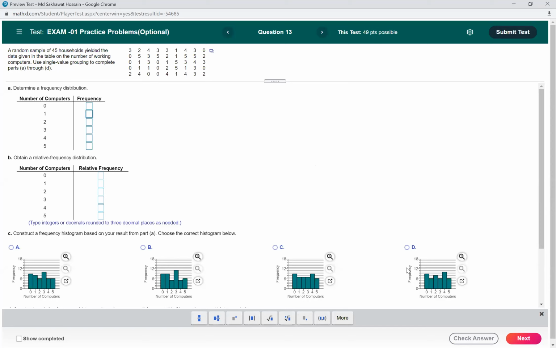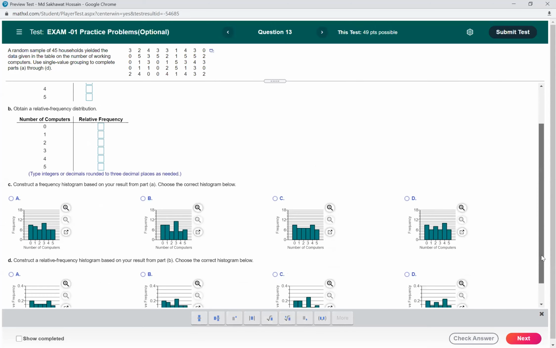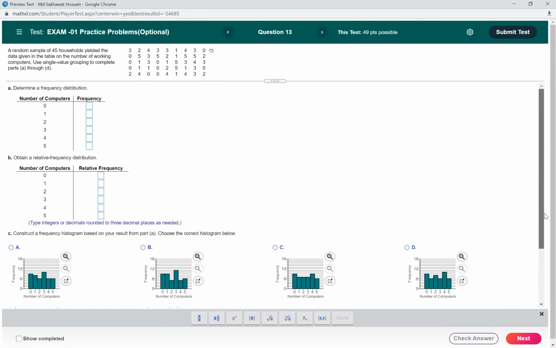And then this is actually a similar question. I don't know why I assigned so many questions similar to this type.